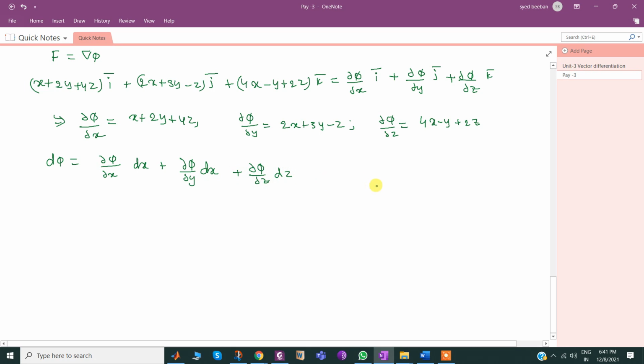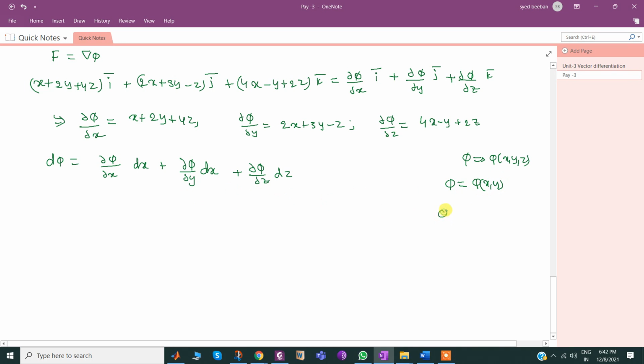Here some people might have a doubt why I always take three terms. By default, my intention is that phi is in terms of x, y, z. Suppose it holds two variables only, phi of x, y, then I may skip the last term.